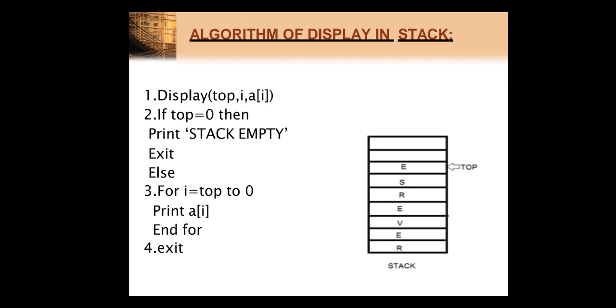Now the next operation we perform on the stack is display. We want to display whatever we have inserted on the stack. For that also we first have to check whether our stack is empty, because if it is empty we cannot display anything. If the stack is not empty, then we have to display each and every value present on our stack. So we start with I equals top, and I moves till 0: I equals top, I greater than or equal to 0, I minus minus. And here we print whatever is at that position, that is A of I. In this way you can perform the display operation on a stack.